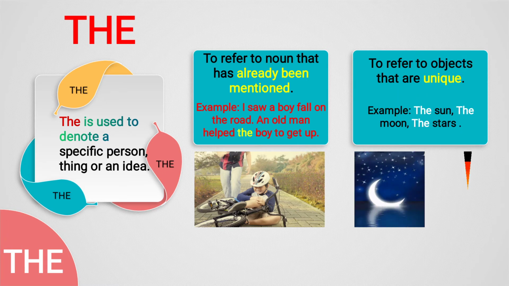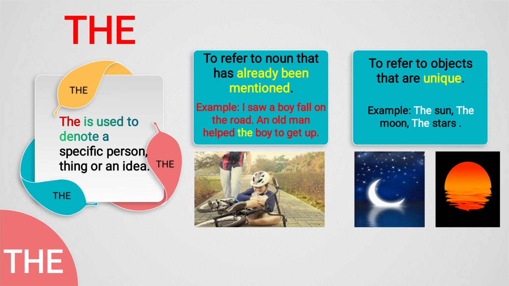Next, to refer to unique objects, means the unique objects like sun, stars, moon. Okay, so these are the unique objects. Before unique objects we will use the: the sun, the moon, the stars.